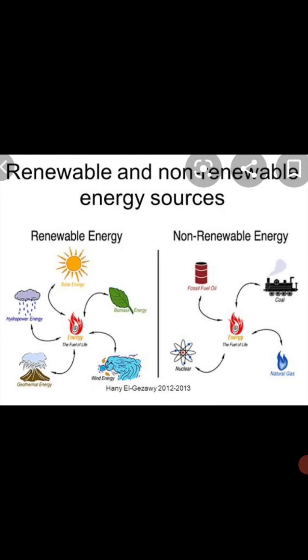Like you can take the example here. Renewable resource, we get solar energy. Solar energy is given by the sun, so it is a renewable resource. The resource which cannot be regenerated, like you can take the example of fossil fuels or coal. Coal is being extracted from the mines. If we completely use these resources, they cannot be regenerated. They cannot be reproduced. So these resources are divided into two, that is renewable resources and non-renewable resources.